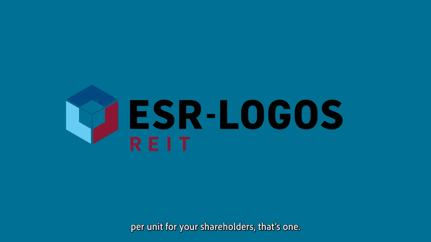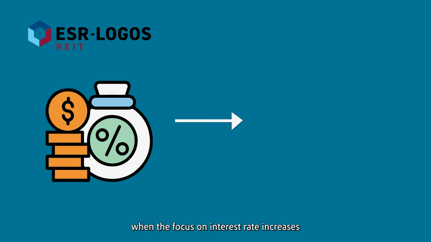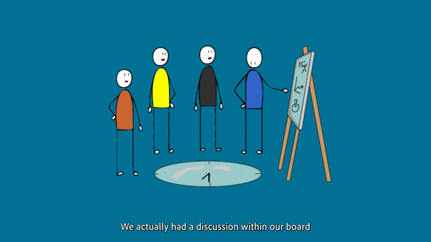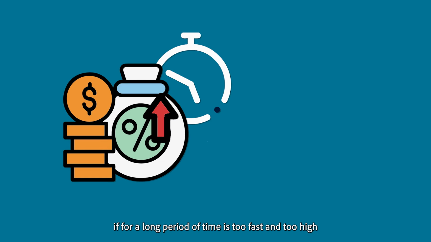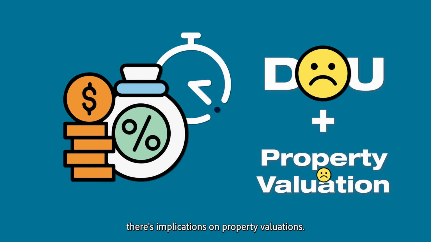That's one. At ESR Logos, we highlighted back at the end of 2022, when the focus on interest rate increases was purely on DPU, that we had a discussion within our board and with some of the closer investors. We think that a high interest rate environment, if for a long period of time it is too fast and too high, not only impacts DPU, there are implications on property valuations.